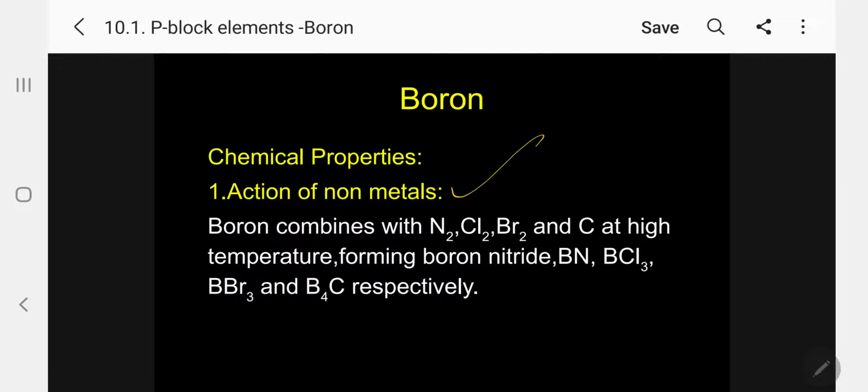Coming to the chemical properties. First, let me say action of non-metals. Boron is a non-metal, so let me combine it with other non-metals. Boron combines with nitrogen, chlorine, bromine and carbon at high temperature, forming boron nitride, boron trichloride, boron tribromide, boron carbide, etc. respectively. We simply write the equation, not necessary.